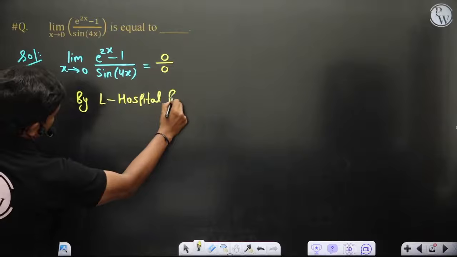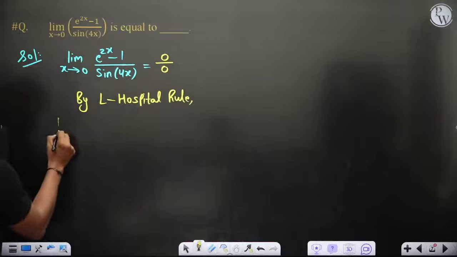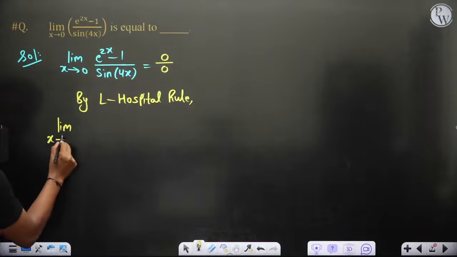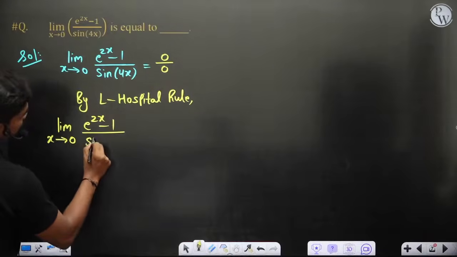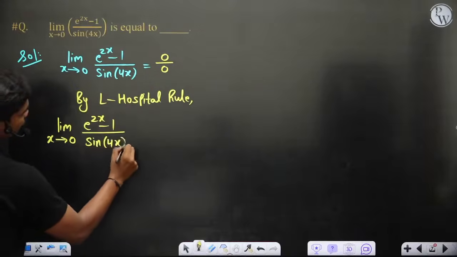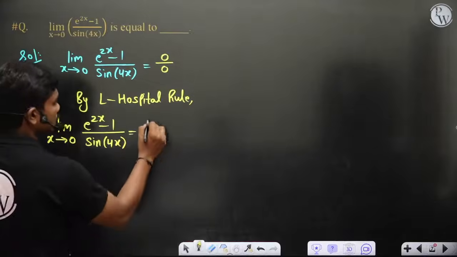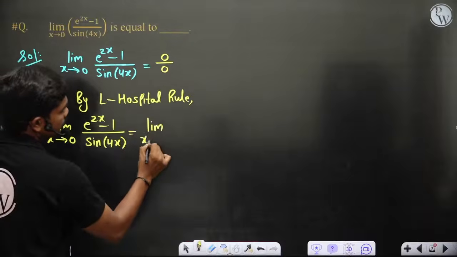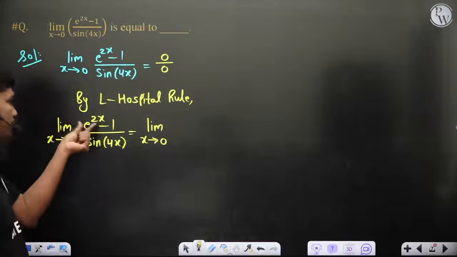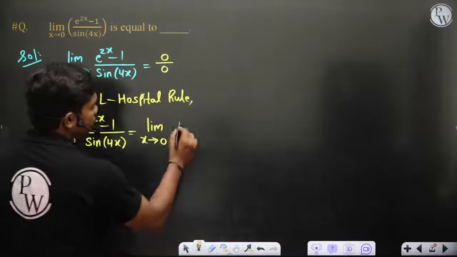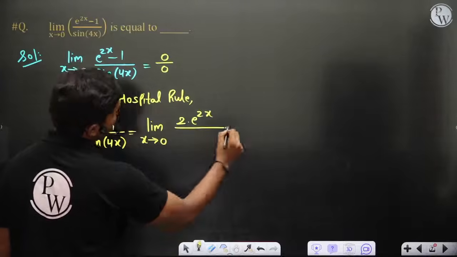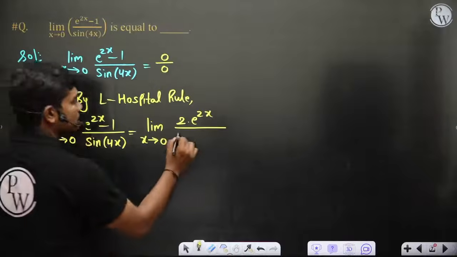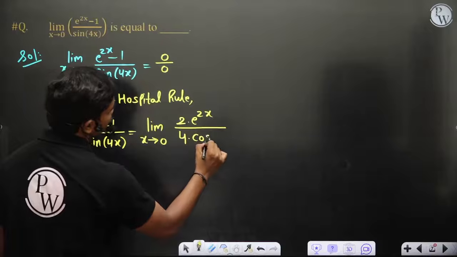By L'Hospital rule, limit x tends to 0, e power 2x minus 1 by sine 4x is equal to, you can differentiate the functions individually. What would be the derivative of e power 2x? The derivative of e power 2x is 2 times e power 2x, the derivative of 1 is 0, divided by the derivative of sine 4x, which is 4 times cos 4x.